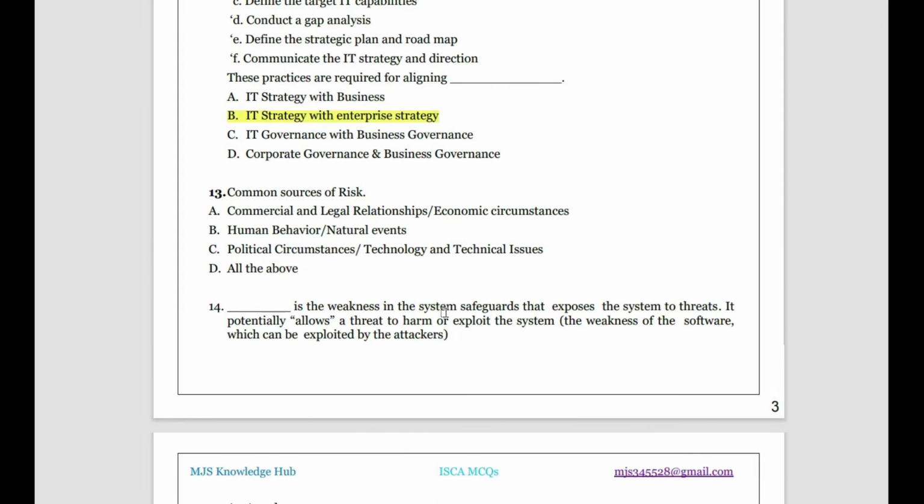Okay, then common source of risk. What can be the common source of risk? Generally the risk can be legal transactions or commercial transactions, economic circumstances, or even the COVID-19 pandemic, or even the note ban, political circumstances, or all the above. Yes, the common source of risk will be all the above, because we don't know from where risk will be coming.